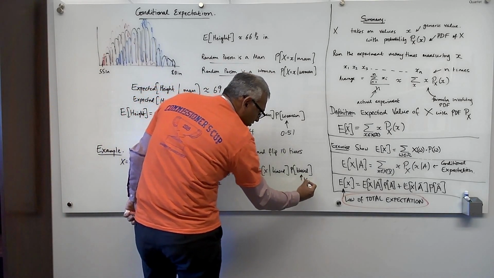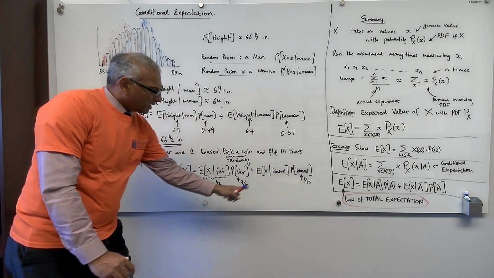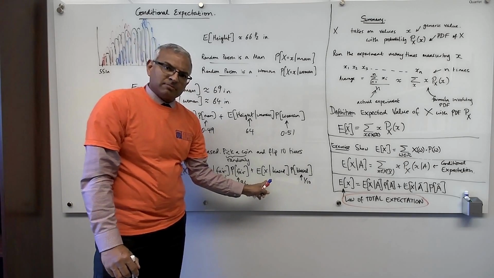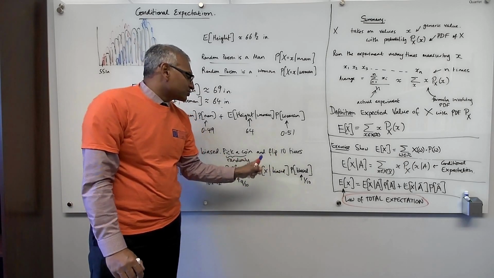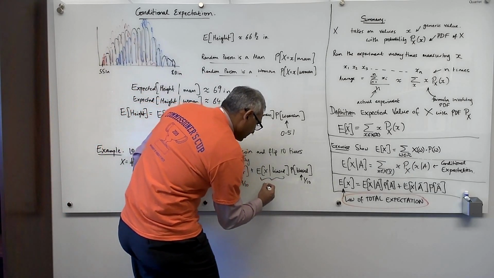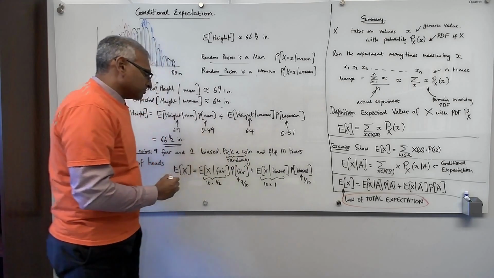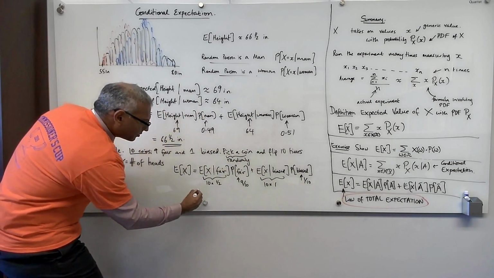Okay, now what about here? Biased. This is 1 over 10, the chances of picking the biased coin. And the expected value of the number of heads given that you picked a biased coin, well, it's 10 times p, but p is 1, because if it's biased, the probability of success is 1. So this is 10 times 1. So what do I get?